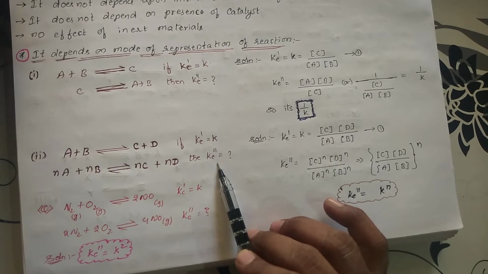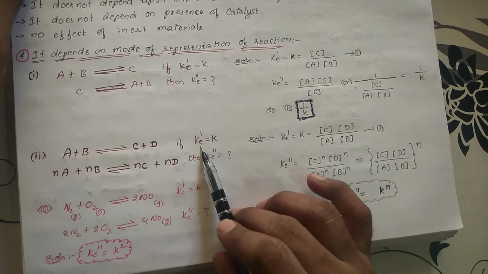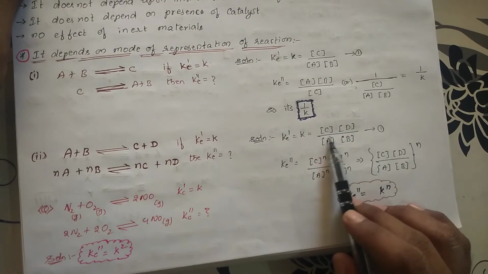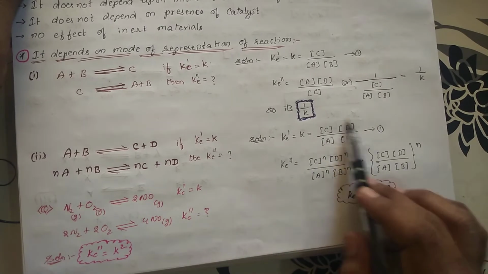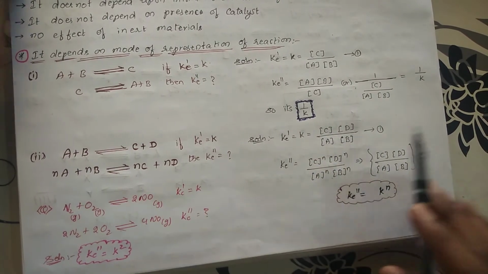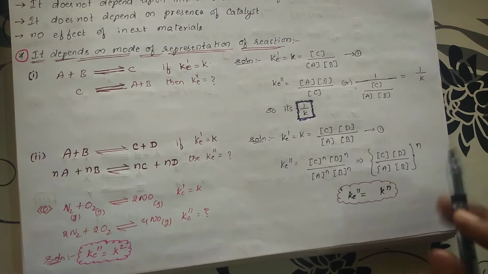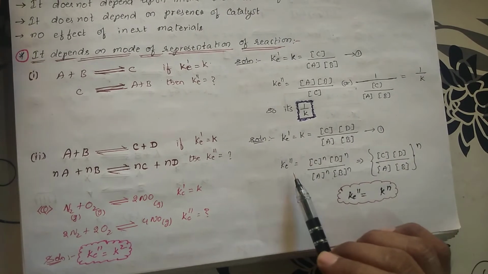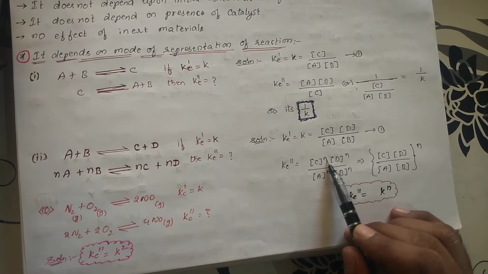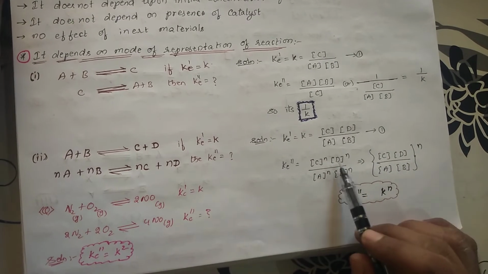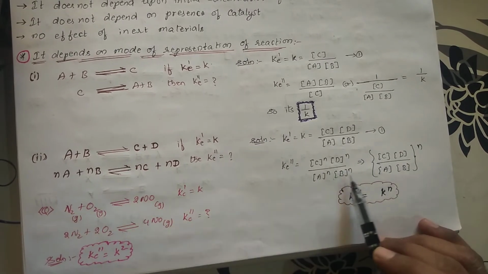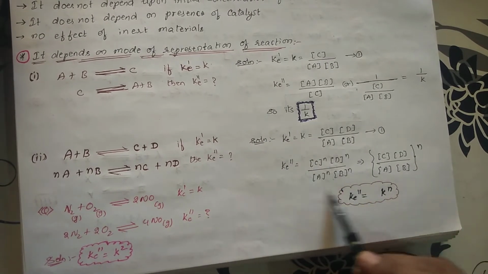Now for this, you write K equilibrium for the first one. K equilibrium prime is equal to K is equal to concentration of C, concentration of D, products concentration by reactants concentration, concentration of A, concentration of B. This is one set. And going for K double prime, for this what will you be writing? Concentration of C whole to the power n, concentration of D whole to the power n, concentration of A whole to the power n, and concentration of B whole to the power n. This is the way of writing.